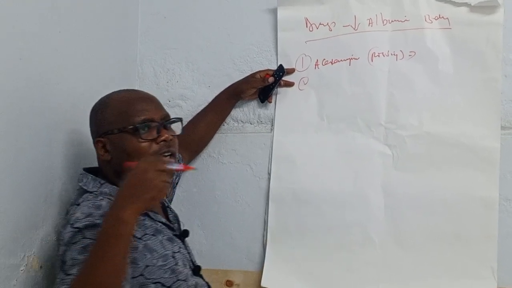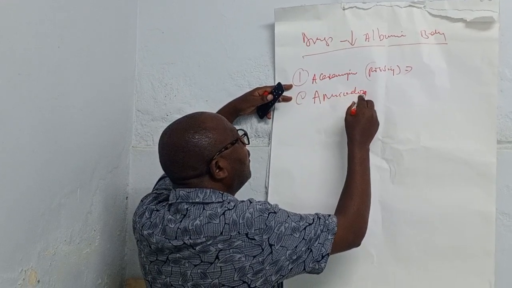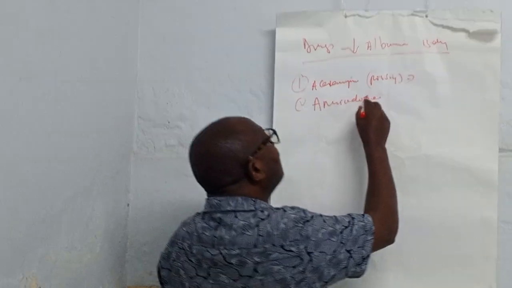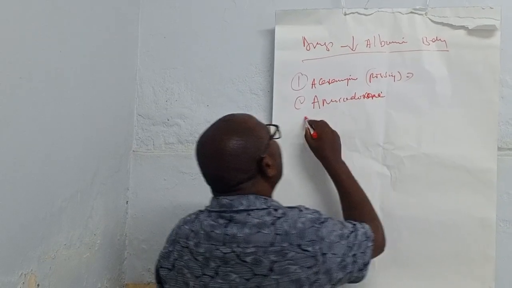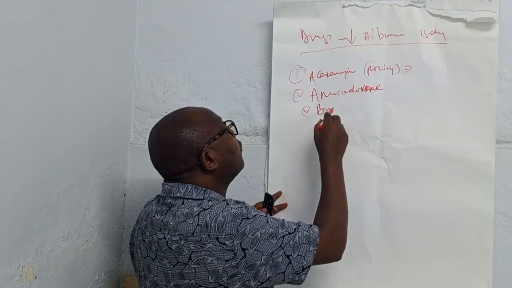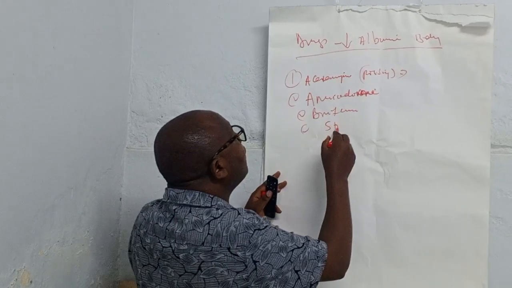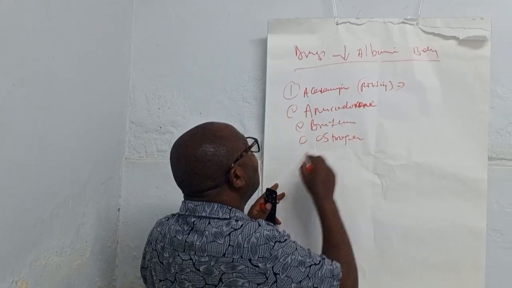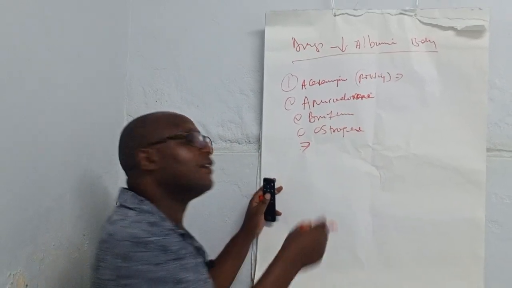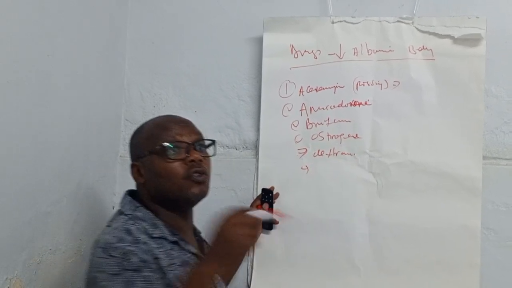Another type of drug is called amiodarone. Amiodarone is one. Another cause is things like brufen, and things like estrogen. Estrogen also can cause a reduced amount of albumin. Also, things like dextran. Dextran is a plasma expander and can cause a reduction.